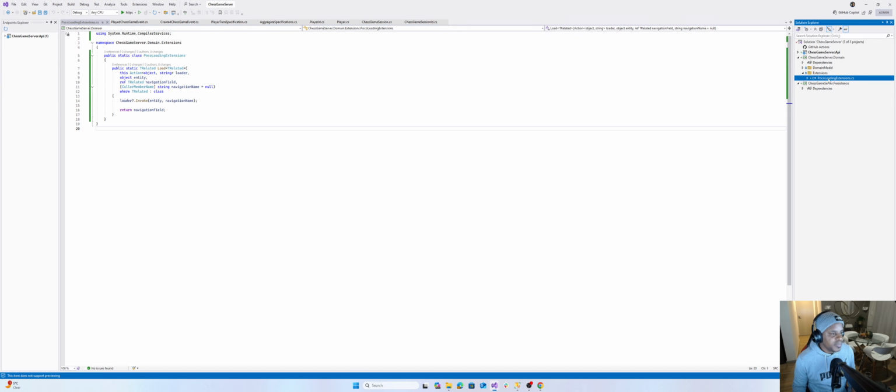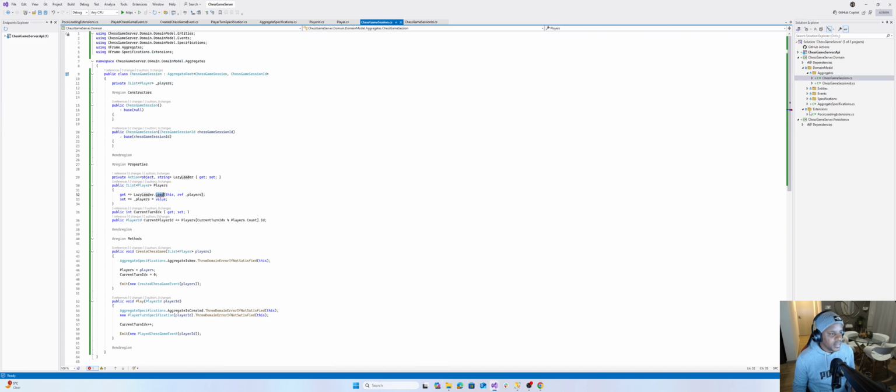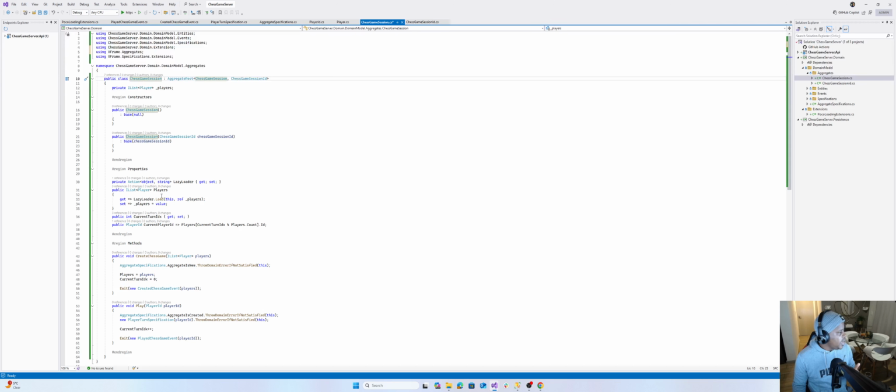So this POCO loading extension, let me just explain. You see on our aggregate, this chess game session will sit in its own table. It will sit in its own separate table, and the players object will sit in its own table. So we'll have two tables, and the two tables will have a relationship with each other. The relationship, which is database development stuff, is that a chess game session can have 2 players, but each player belongs to one and only one game session. That's the relationship between the two.